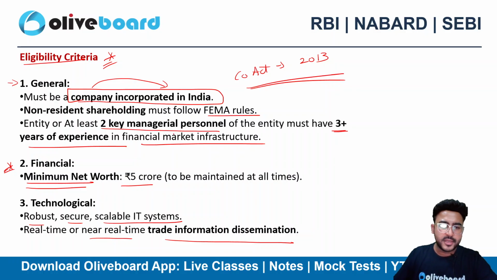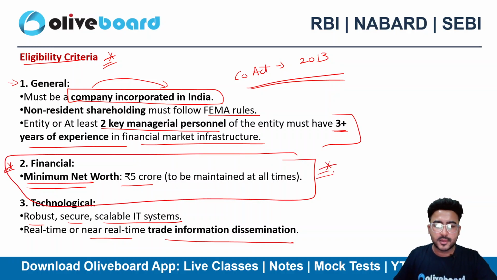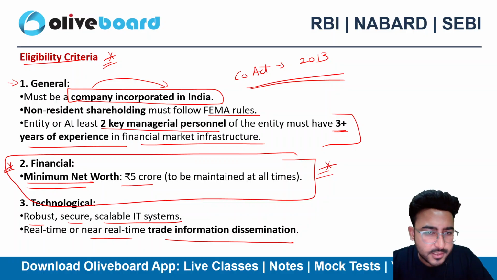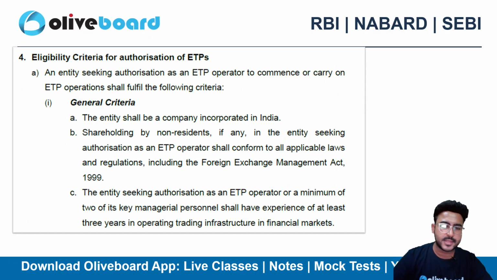So the most important thing as per my understanding here is the experience requirement plus the financial requirement, minimum net worth of 5 crore or more at all times, right? The company must be incorporated in India, and if a non-resident has shareholding, then definitely they need to follow the FEMA rules as well, and that's what you can see here in the circular. I have pasted the circular screenshot as well.